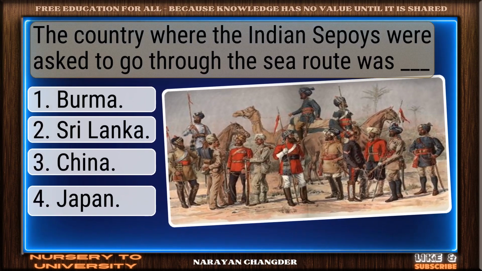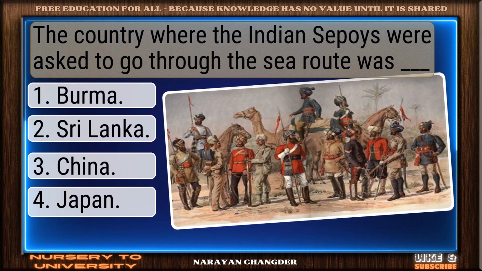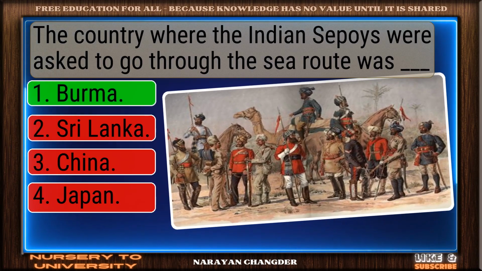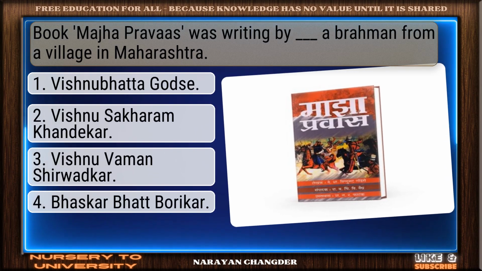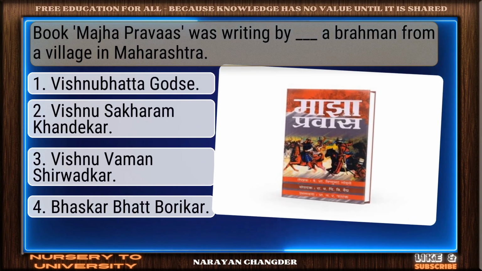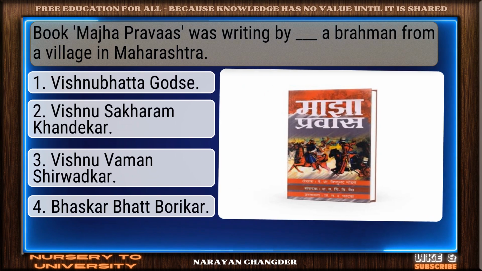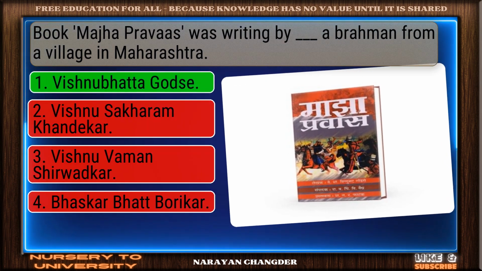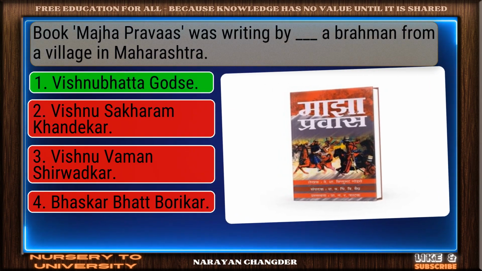Question number 42. The country where the Indian sepoys were asked to go through the sea route was Dash. You chose Burma, and it is correct. Question number 43. The book Majha Pravas was written by Dash, a Brahmin from a village in Maharashtra. On track. Vishnu Bhatt Godse is the correct answer.